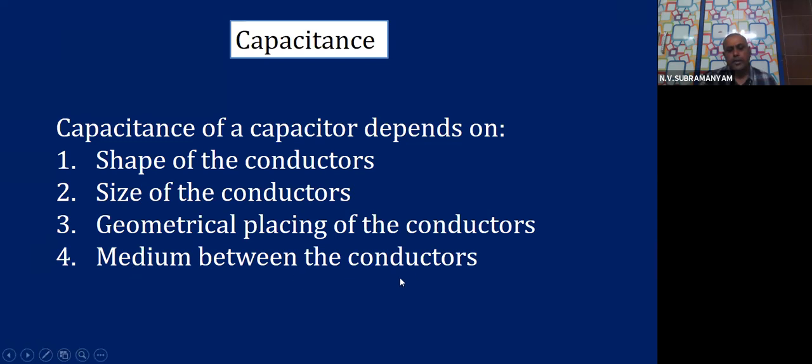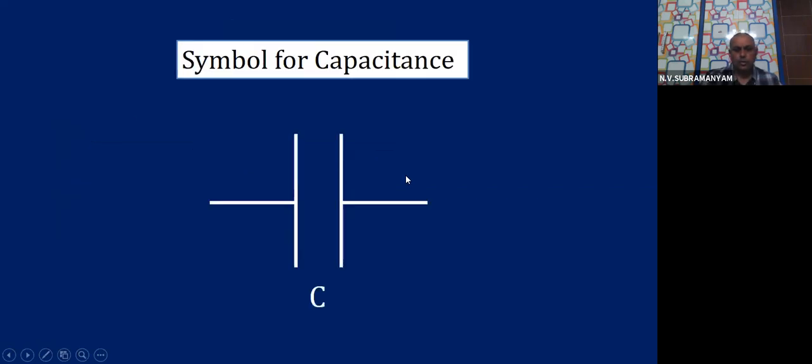Then the medium between the conductors will be discussed in the next webinar session. For the time being, remember that there are four factors: shape, size, geometrical placing, and medium between the conductors. This is an important point. Please remember, make a note of it in your notebook.